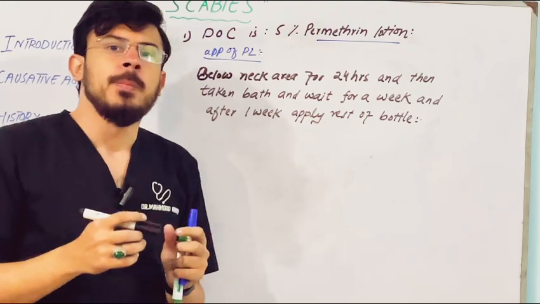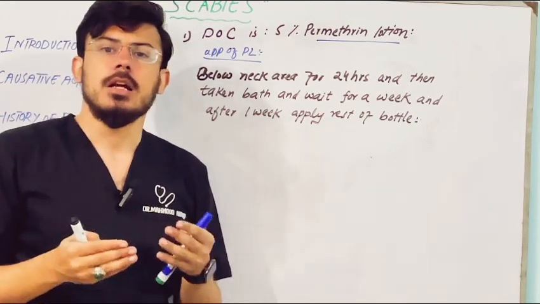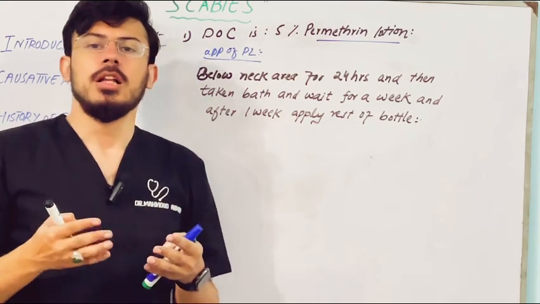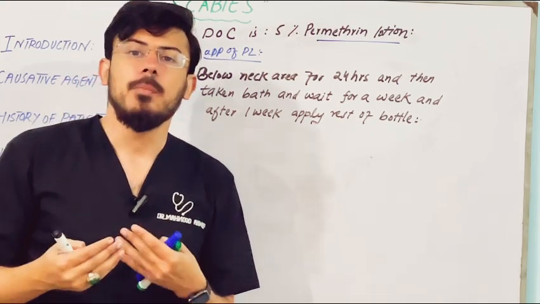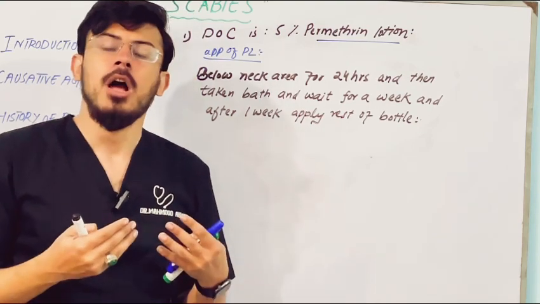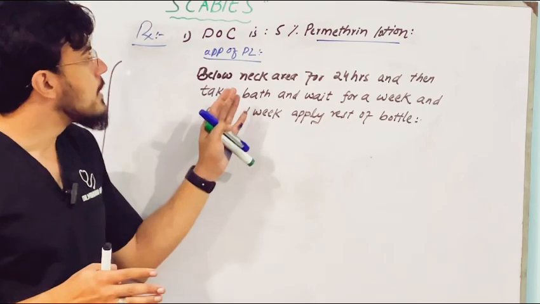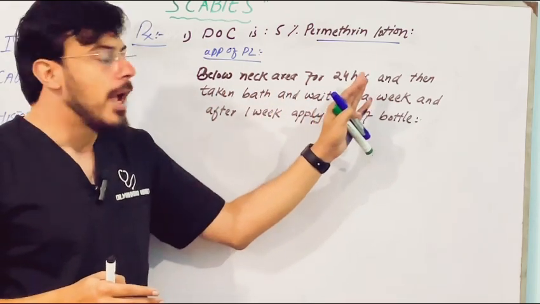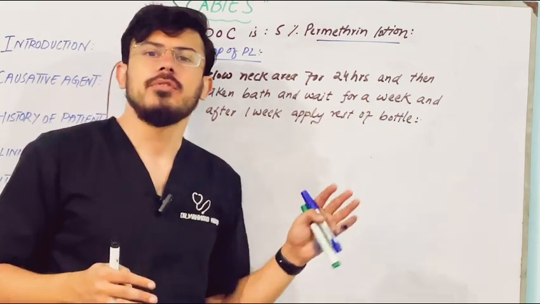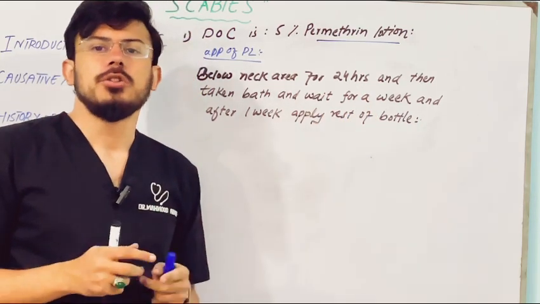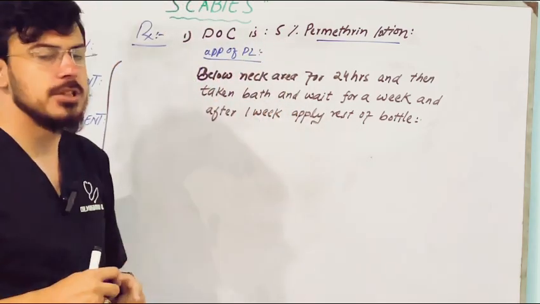Half a bottle of permethrin is applied below the neck area, most preferably in the circle of Hebra pattern where the lesions are more pronounced: interdigital spaces, the medial aspect of the upper arm, forearm, axilla, nipple, umbilical region and groin region. Apply it for 24 hours, then take a bath and wait for 1 week. After 1 week, the remaining bottle should be applied in the same fashion. So this is how you apply the permethrin lotion.